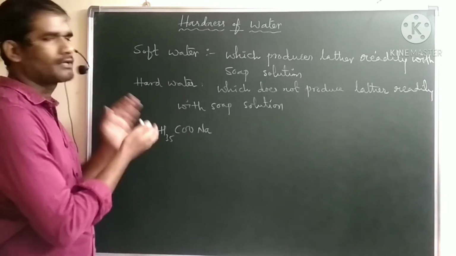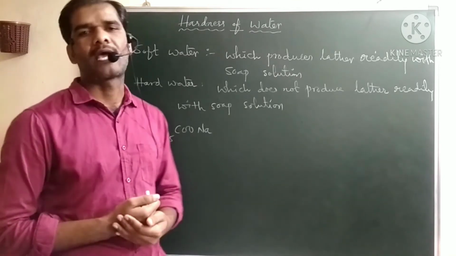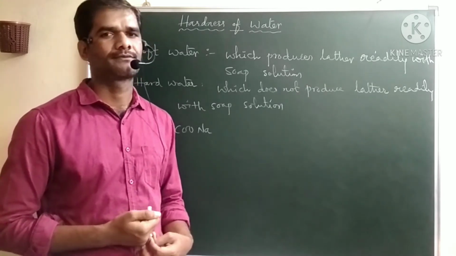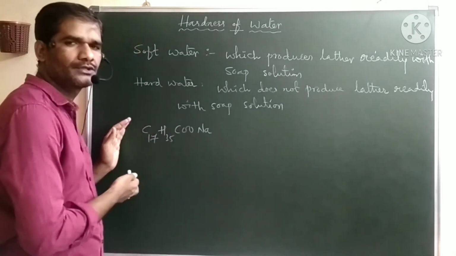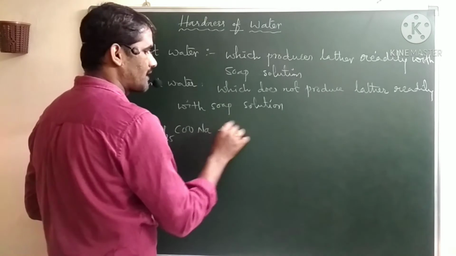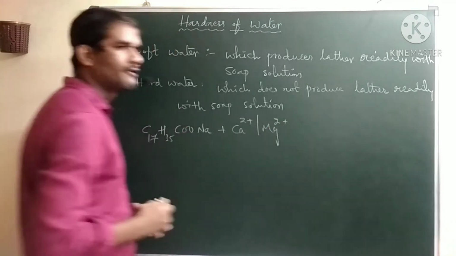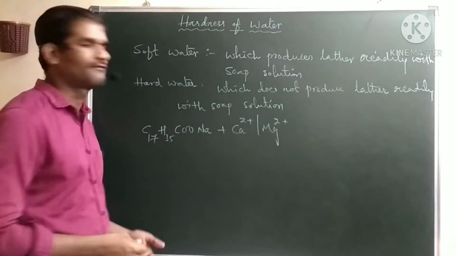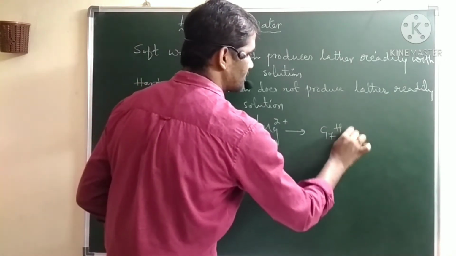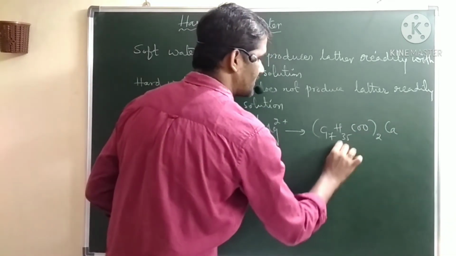So when you add this soap to hard water, generally hard water contains the salts of calcium and magnesium, their bicarbonates, chlorides and sulfates. Whenever we add the soap solution to water containing calcium and magnesium salts, those calcium and magnesium salts react with the soap solution and form a precipitate. A kind of scum will form. So this is the precipitated form.